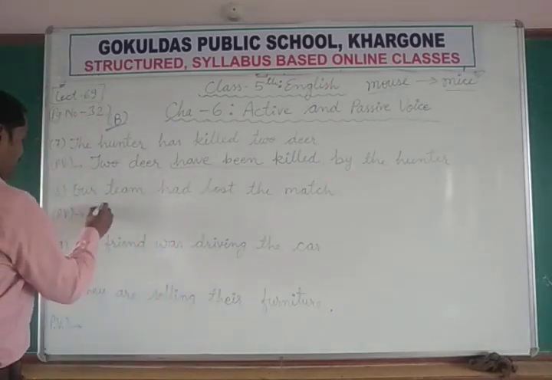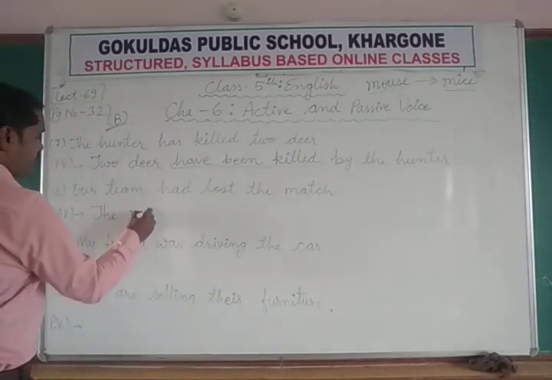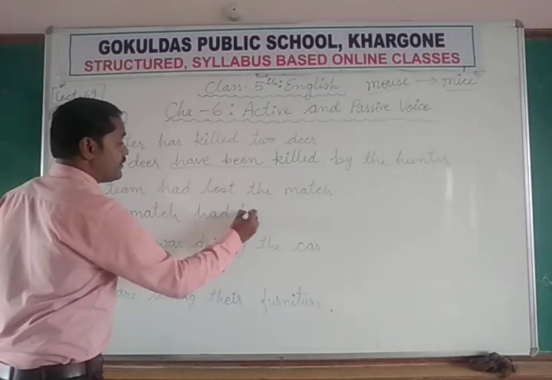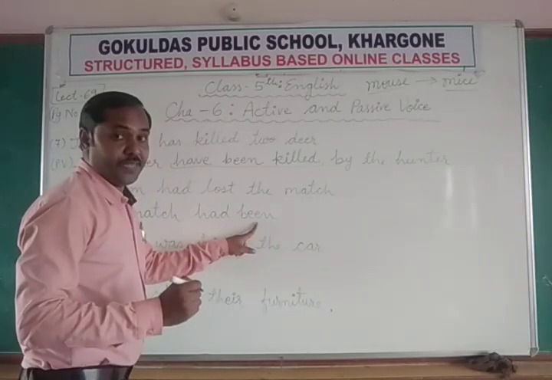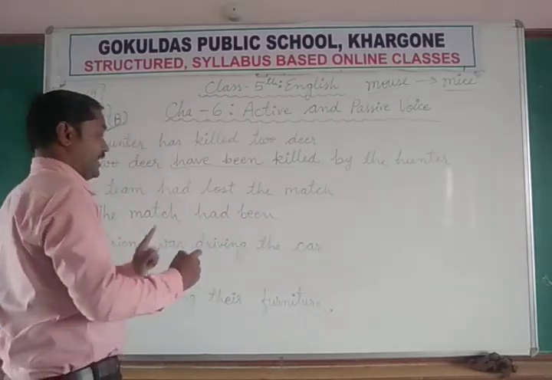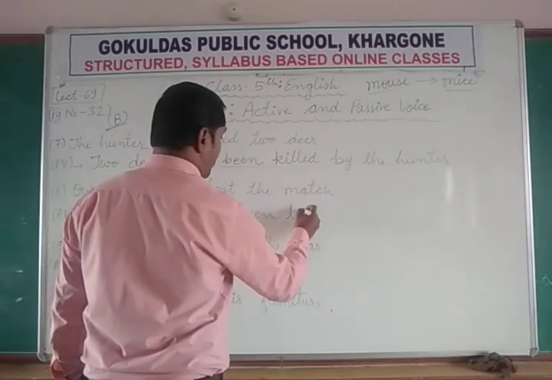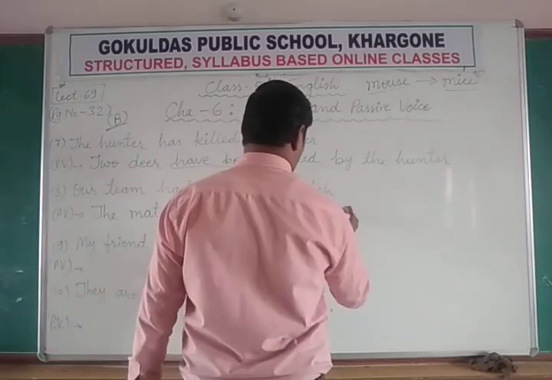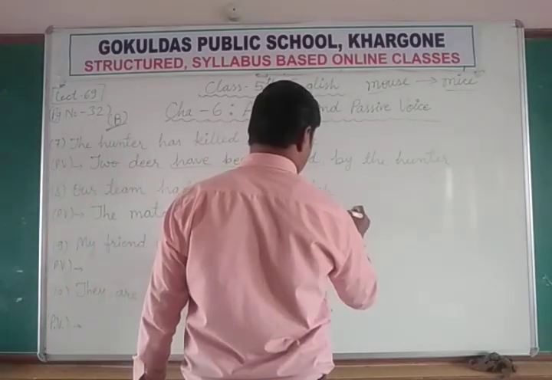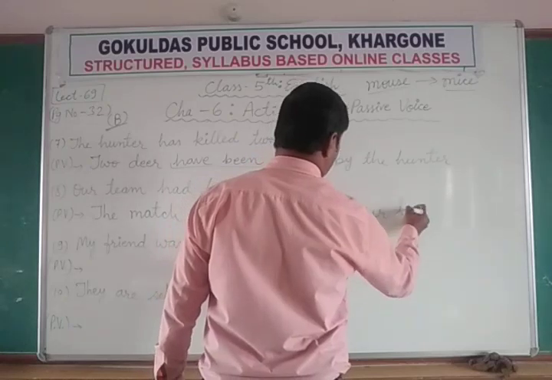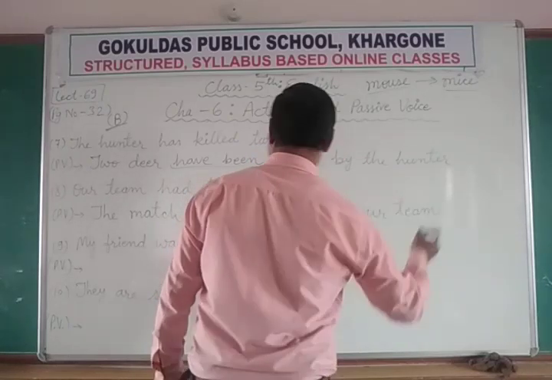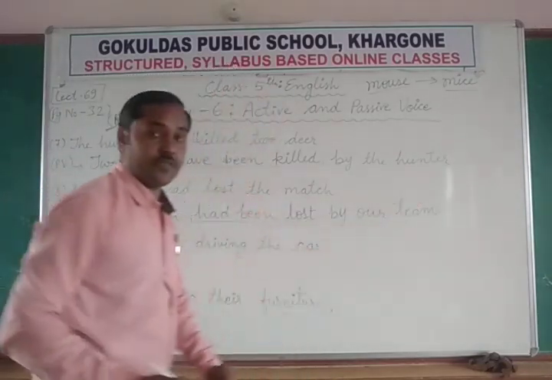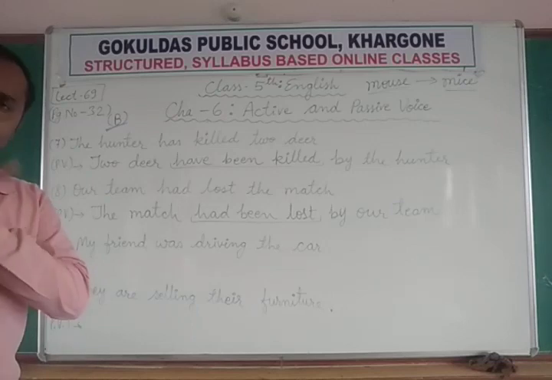The match had been. Suitable form of be is been in the perfect tense. And the third form is again lost. Had been lost by our team. The match had been lost by our team. हमारी टीम के द्वारा मैच हारा जा चुका था.